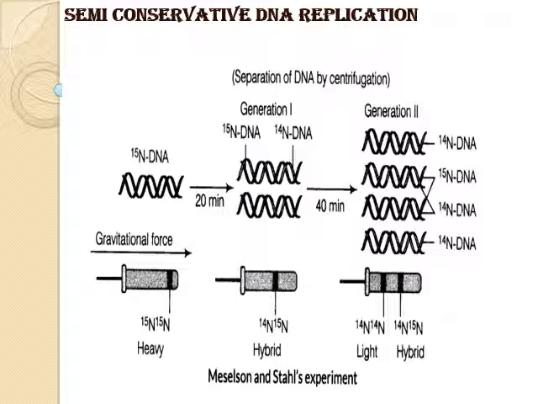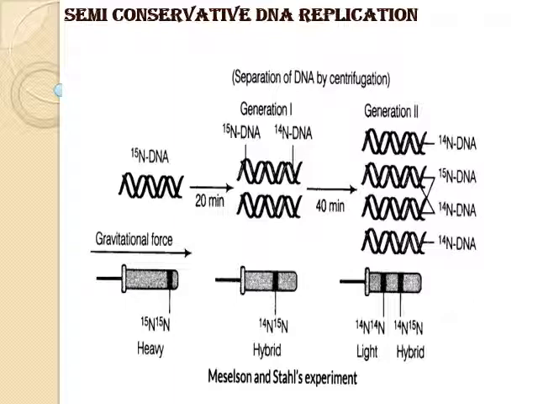normal 14 isotope ammonium chloride. At regular intervals of time, they took samples and checked the density of DNA. Let's see the observation. In sample 1, after 20 minutes, the sample had bacterial DNA with an intermediate density. Then in sample 2, that is after 40 minutes, the sample contained DNA with both intermediate and light densities in the same proportion.